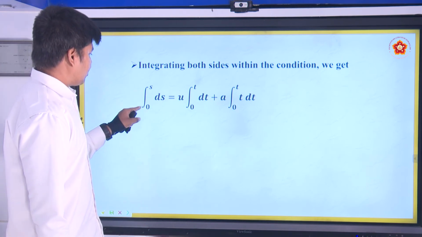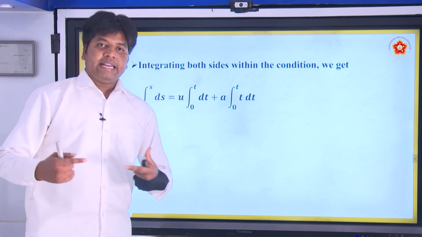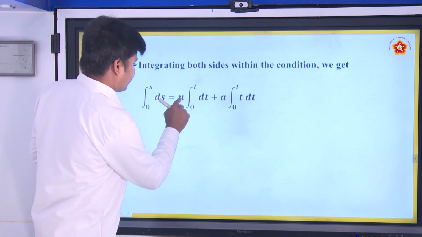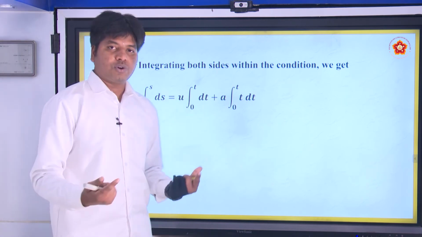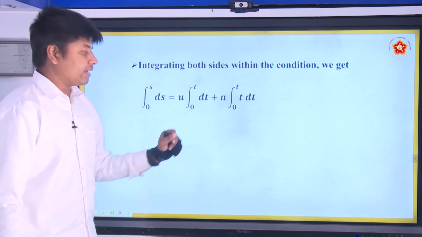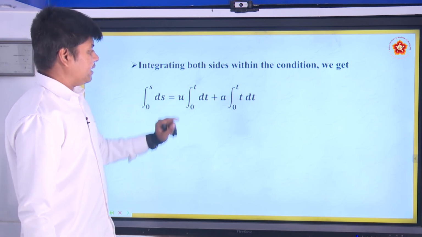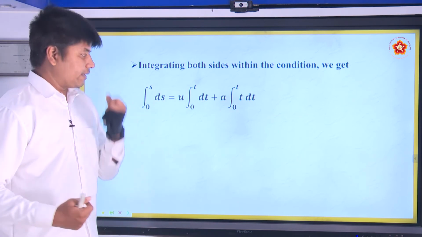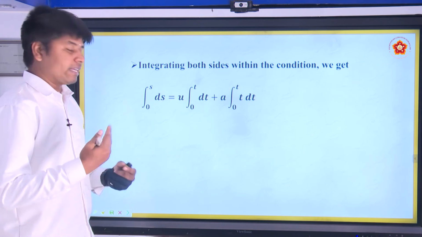So the integral from 0 to s of ds is equal to u, which is constant since the initial velocity is not changing, times the integral of dt, plus a, also constant, times the integral of t dt. What is changing is time, so all the t terms we are integrating as the change in position increases.